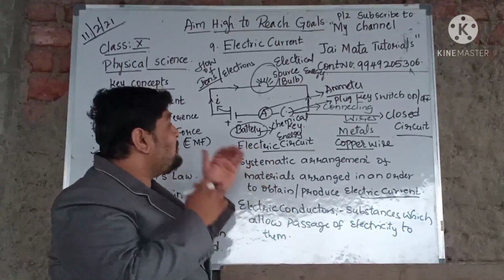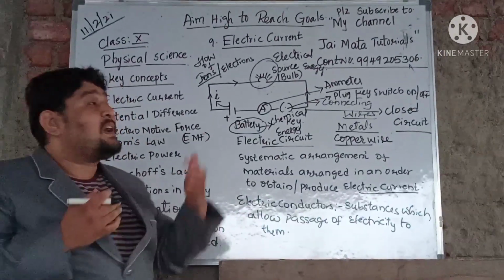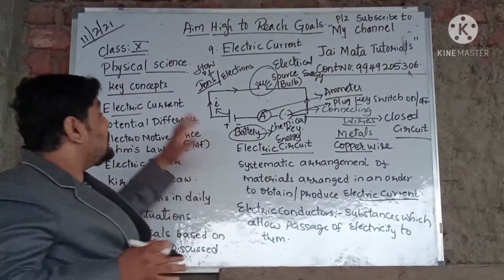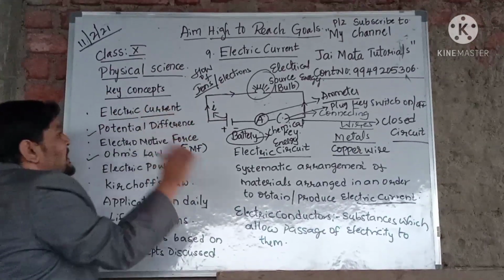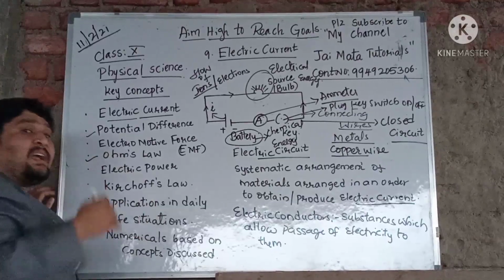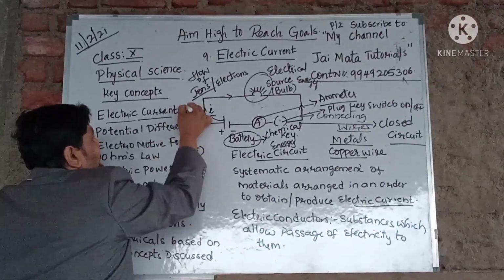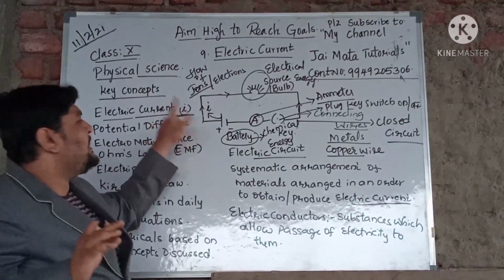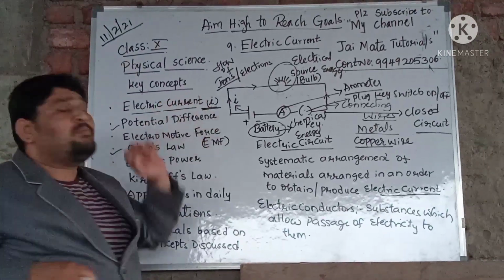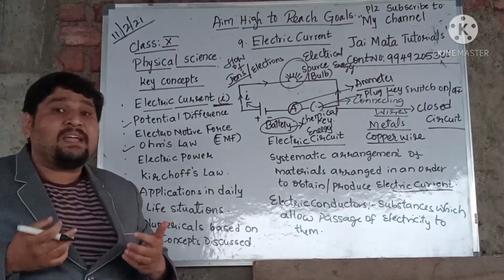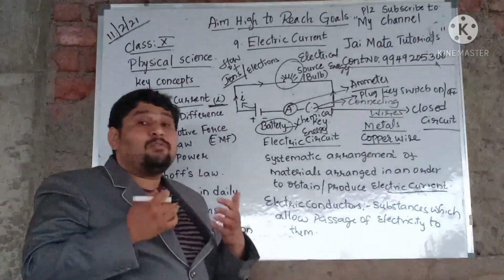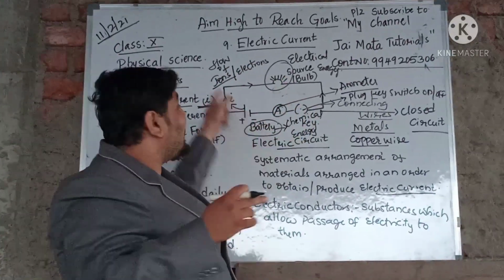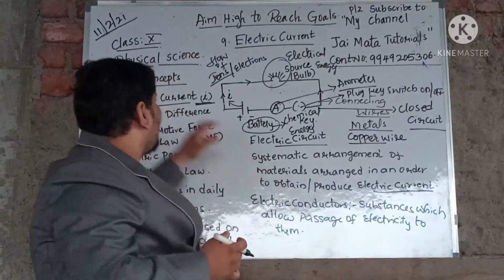So in this way we are trying to find how the flow of ions starts moving from one end to the other end. After knowing these concepts, now let us learn the concept of electric current. In our chapter, whenever we define electric current, we always denote it by the letter I. How are we going to define I now? The flow of ions moving across the cross-section of a conductor in unit time is called electric current.